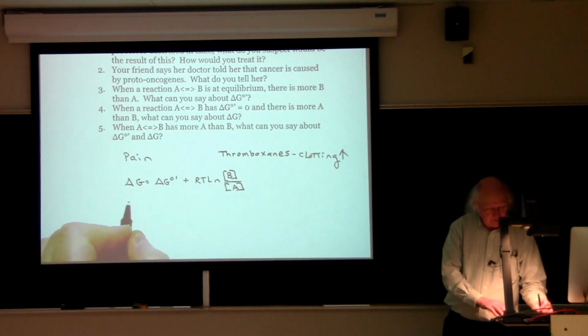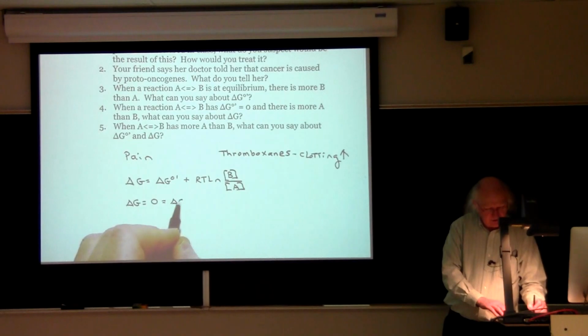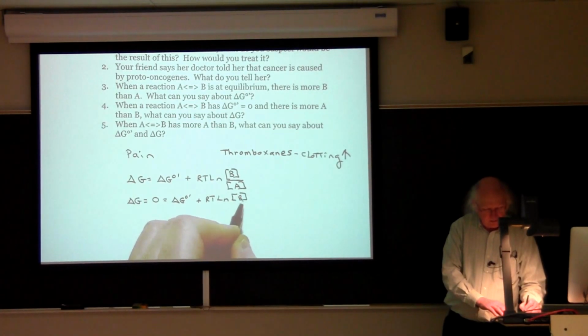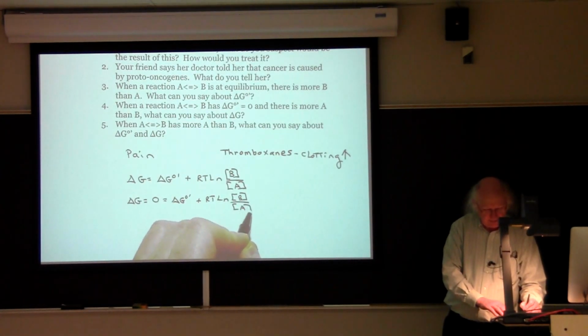So at equilibrium, delta G equals 0 equals delta G 0 prime plus RT times the natural log of the concentration of B over the concentration of A.